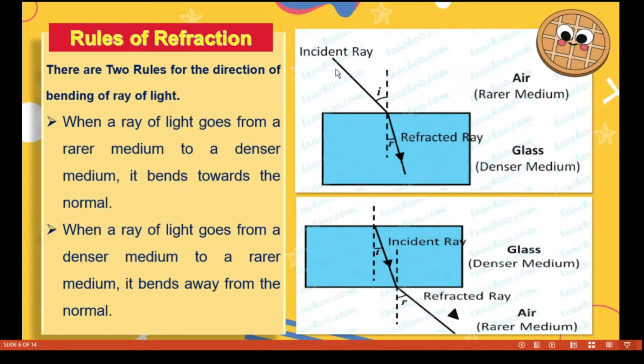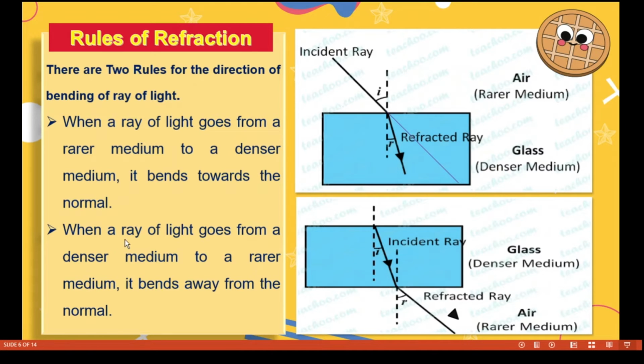When light travels from air to glass, it deviates towards the normal. The actual direction of the light should be in this way, but the light bends towards the normal. This one is the normal. What do you mean by normal? It's a perpendicular line drawn at the point of incidence of the incident ray.